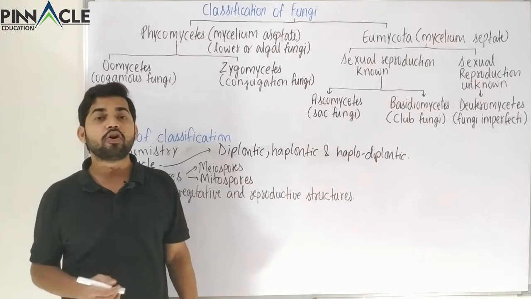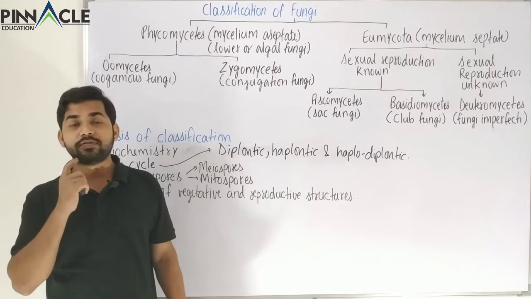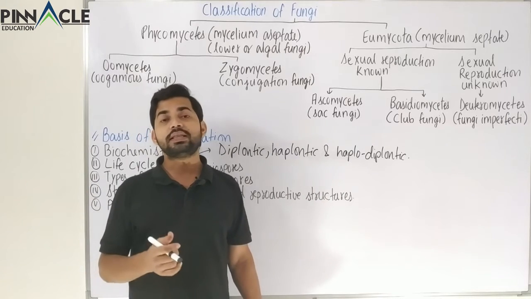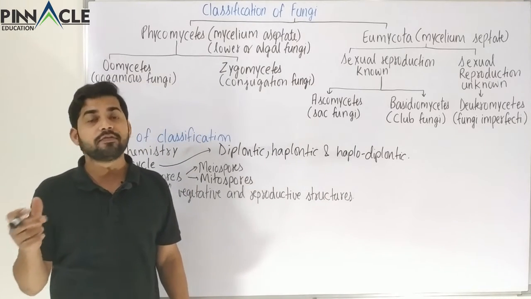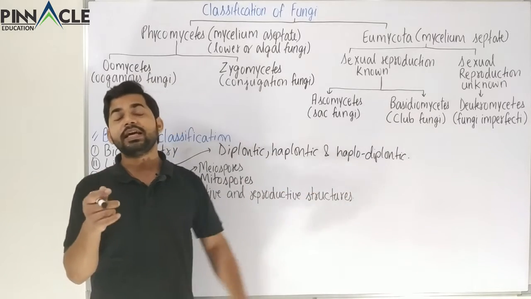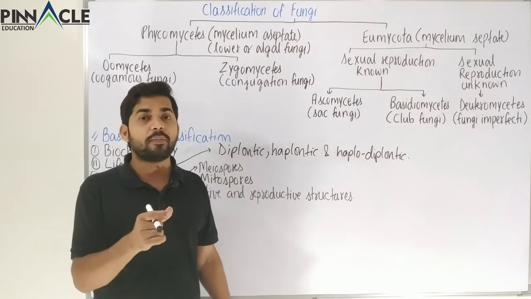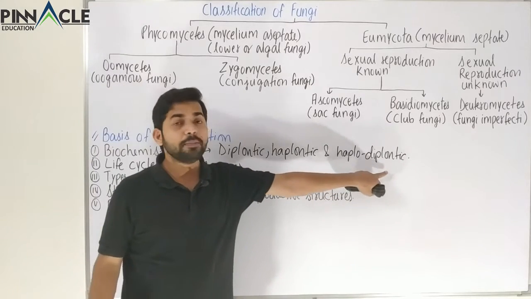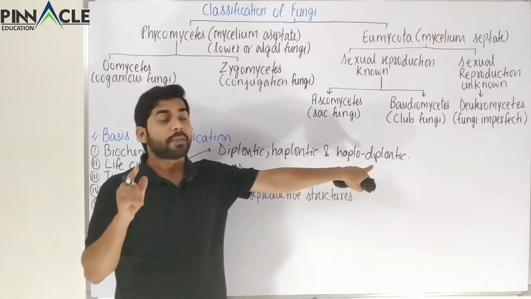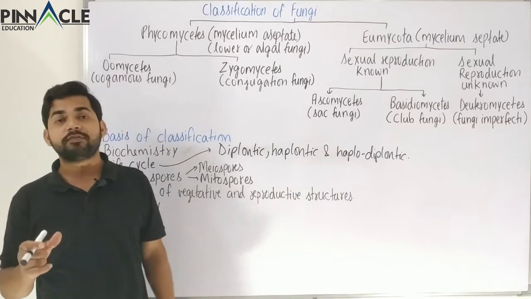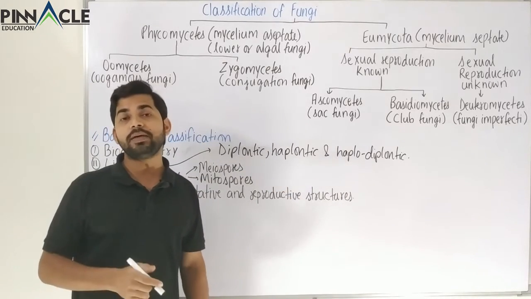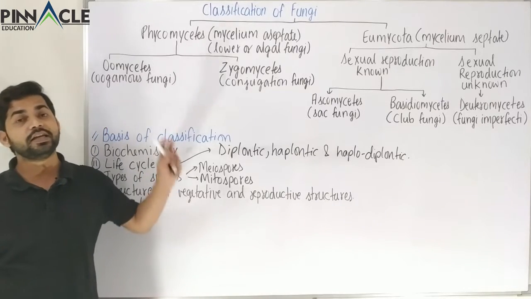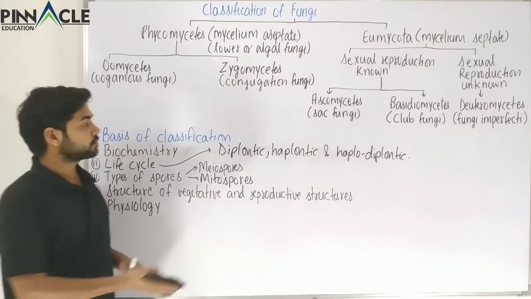When we study plants and other such categories, we'll study another category called diplohaplontic. In that case, it will be just the opposite of this. There the diploid phase will not be the dominant phase; the haploid will be the dominant phase. Here the diplontic phase is the dominant phase, but still there is a certain phase of life during which the cells will be haploid. So this is another basis of classification of the fungi into the above categories.